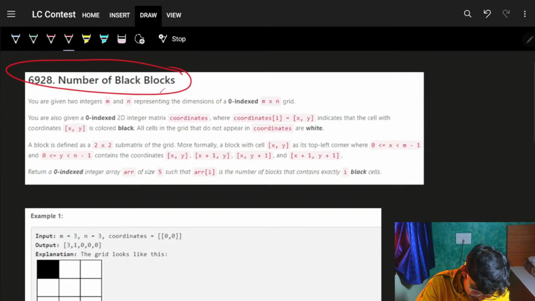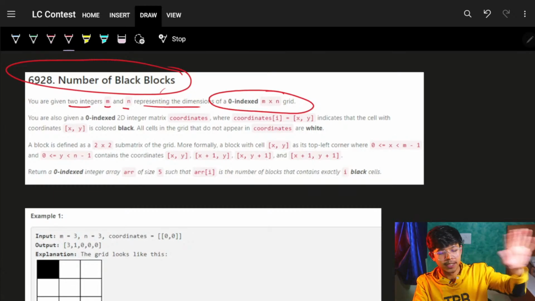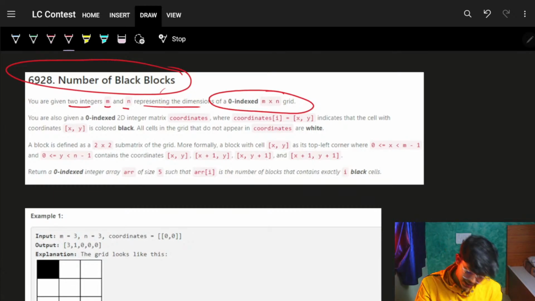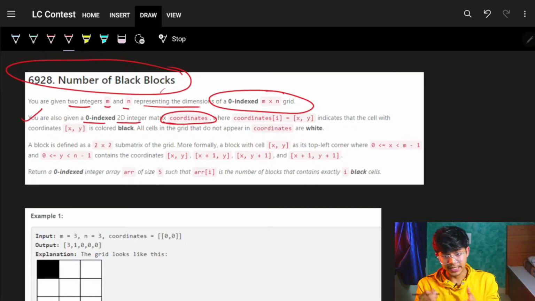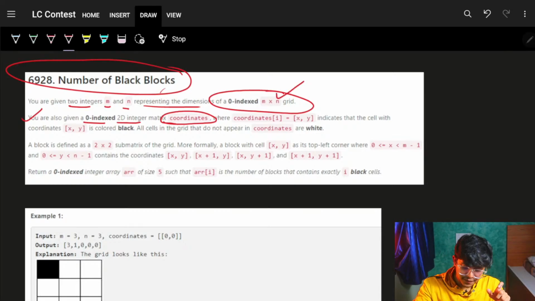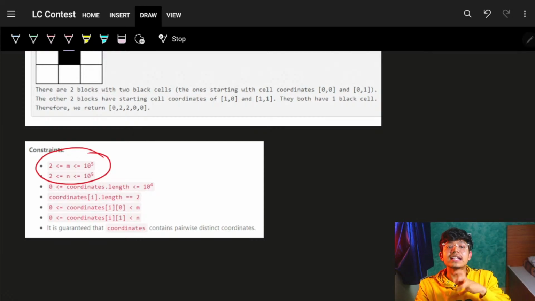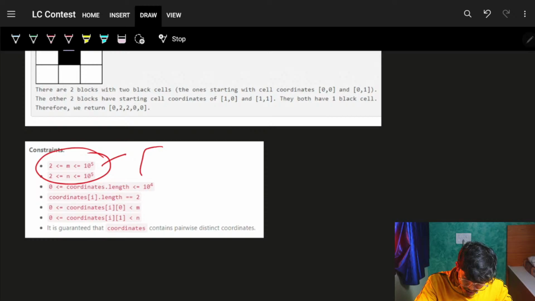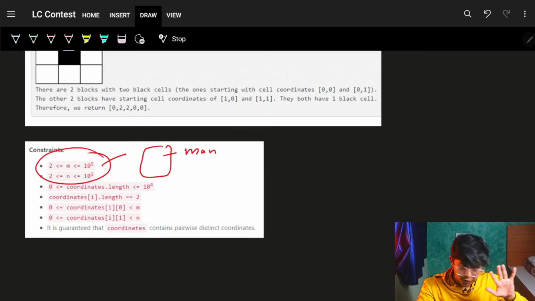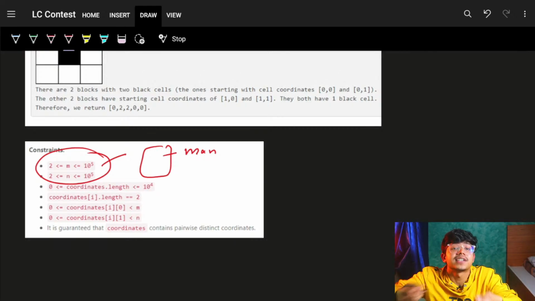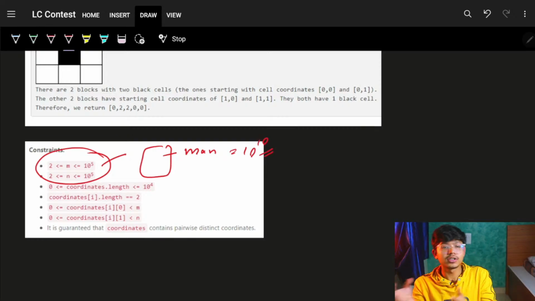You are given 2 integers m and n representing the dimensions of a 0-indexed grid. Okay, I have an m cross n grid. I am also given a 0-indexed 2D integer matrix called coordinates. If you look at the constraints, m and n are not useful at all. You can't make a grid of size m cross n. That is just for visual purposes. You can't actually make a grid of size m cross n, because it will become 1e10, which is not possible in space or time terms.